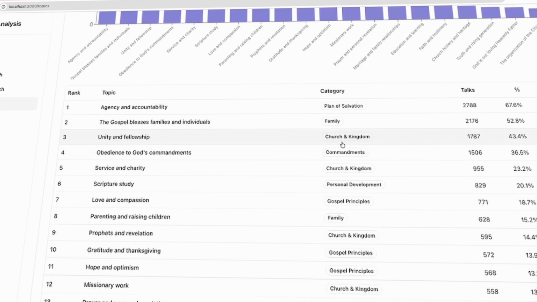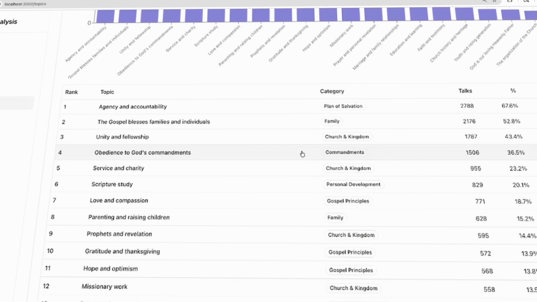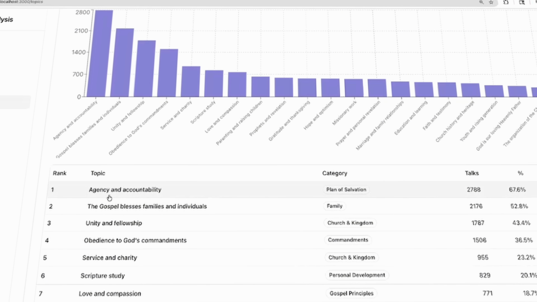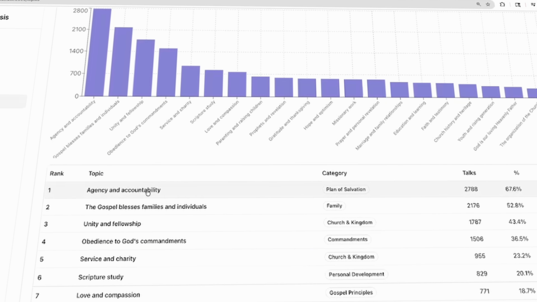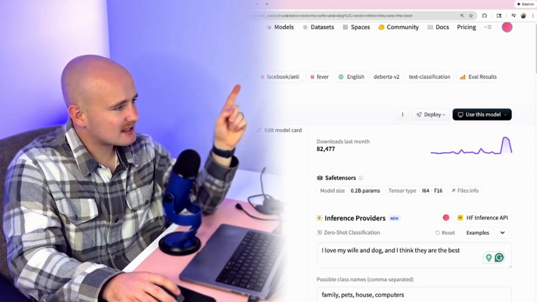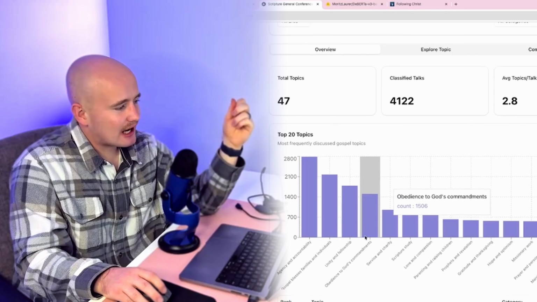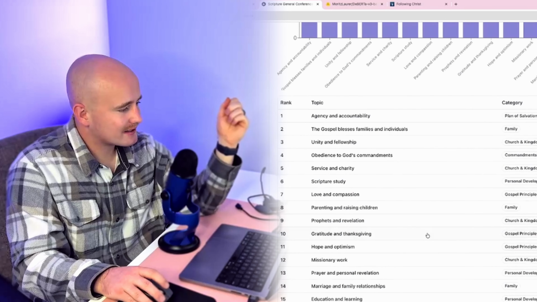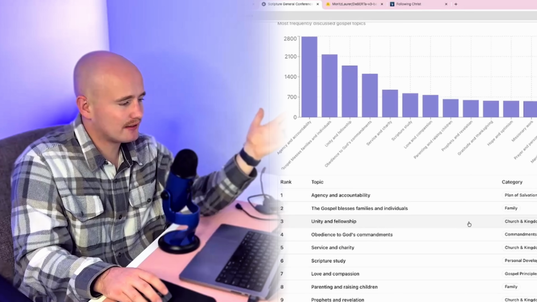These are 47 different topics that I chose that I asked the machine learning model to classify. And we can see that agency and accountability seems to be the number one topic, as it has 67% of all talks. Something to be aware of though is that this model is pretty small, and so I was only able to feed in about 100 words per talk, so it took a random sample of sentences from each of the talks. The actual topics of the talks probably do vary a little bit more than this, but this does give us a bird's eye view of everything at the very least.